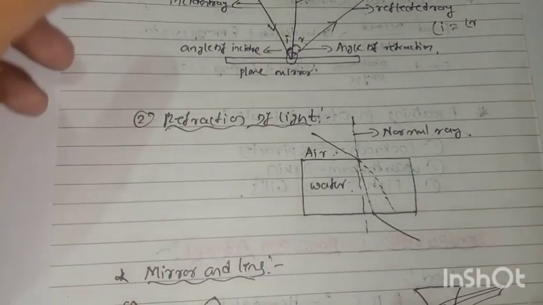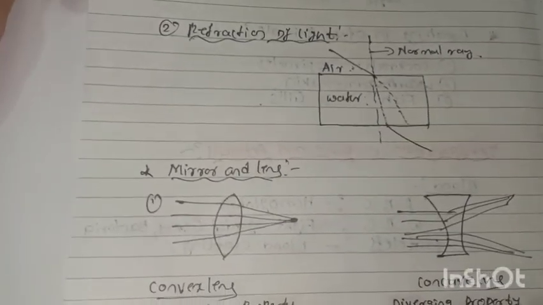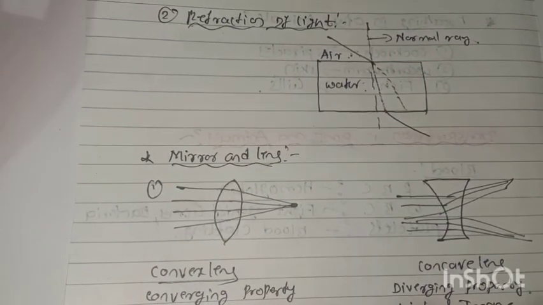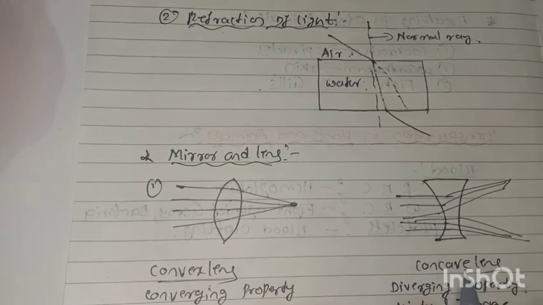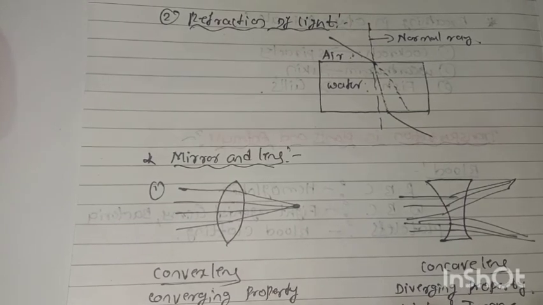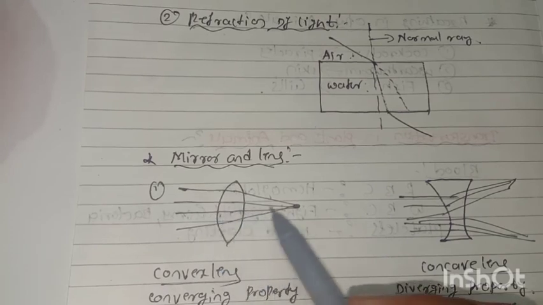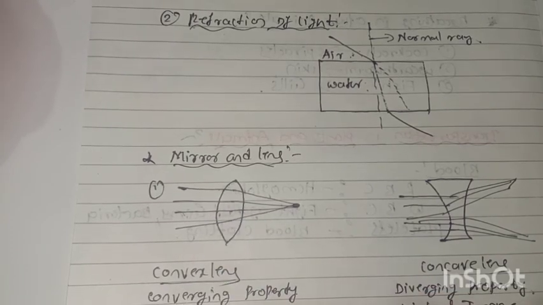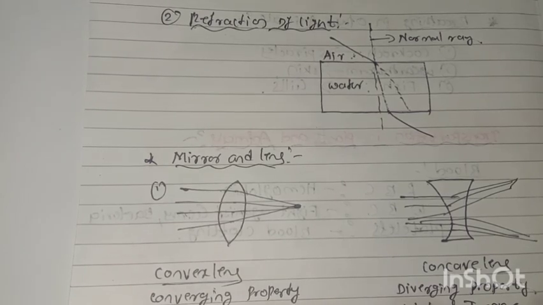The next concept is mirrors and lenses. There are two lenses: one is a convex lens and another is a concave lens. A convex lens is thicker in the middle and thinner at the edges. It has a converging property and forms a real image.